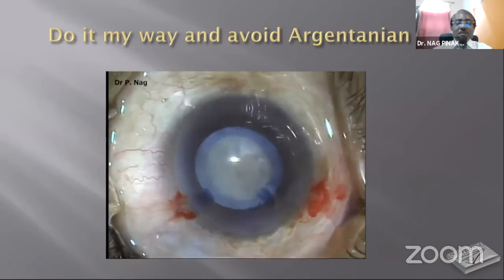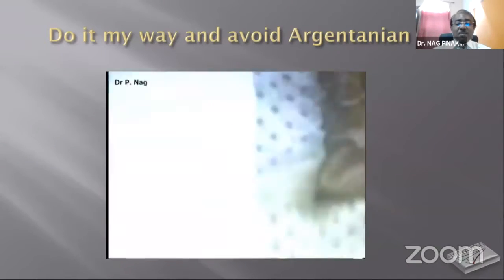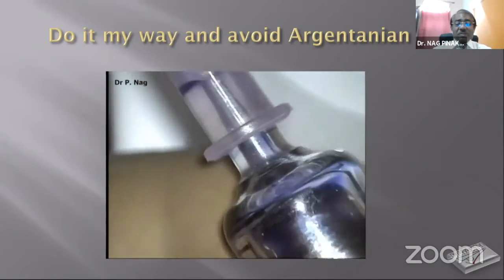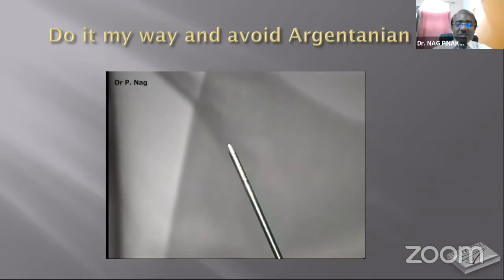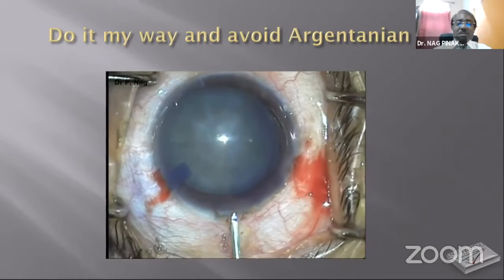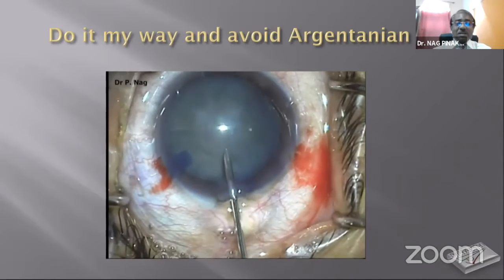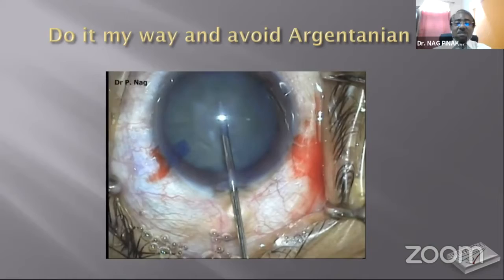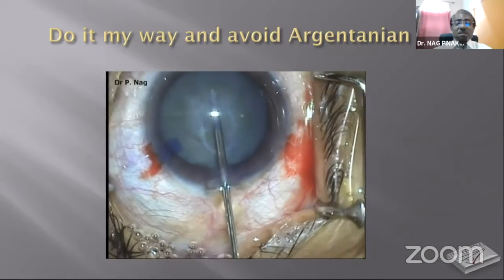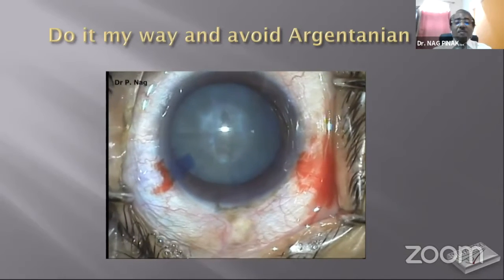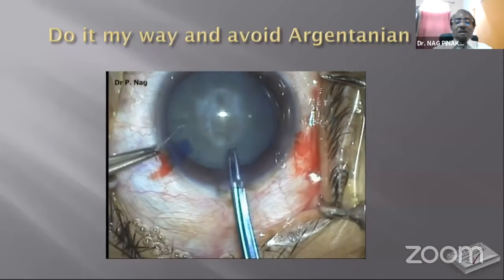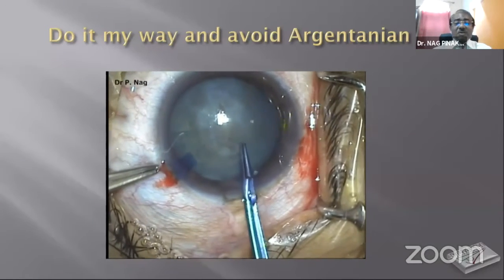Here is another one. Here also I have stained the capsule, and now I'm going to show you. This is a 23 gauge needle with a glass syringe, which is very smooth. It's not getting stuck. Actually, the same syringe which I use for the Trypan Blue, I use to do the suction. So I started suctioning before puncturing, and now I keep sucking. Although in this particular situation there was not much cortical matter, I didn't take any chance. So I still punctured and sucked as much as I could.